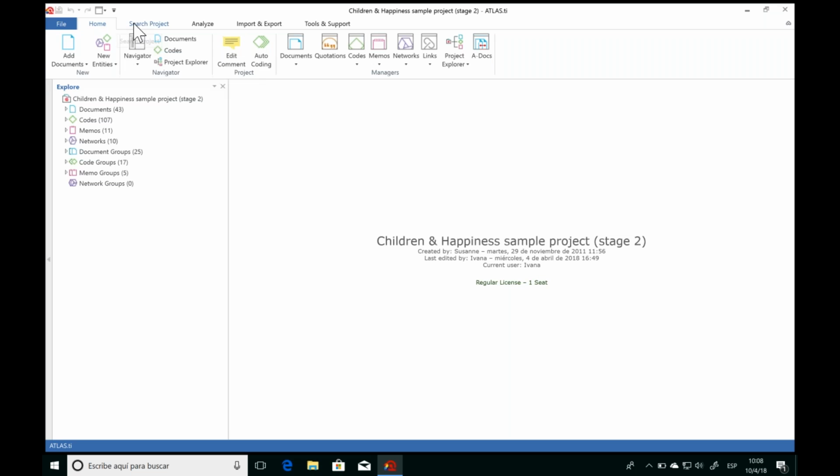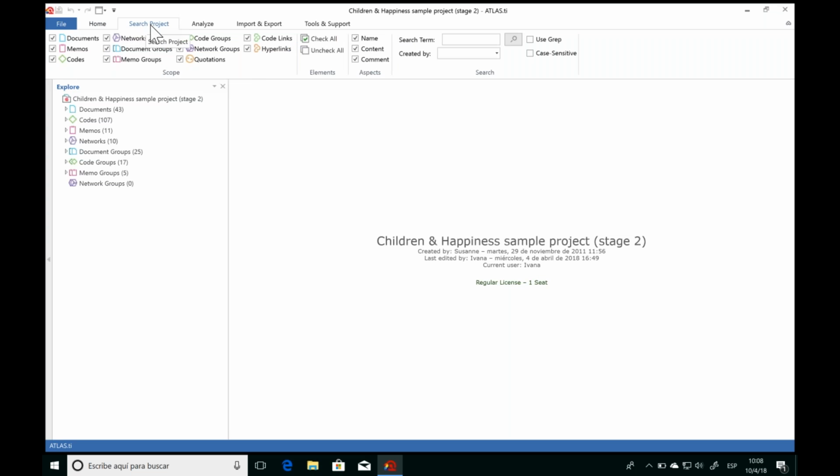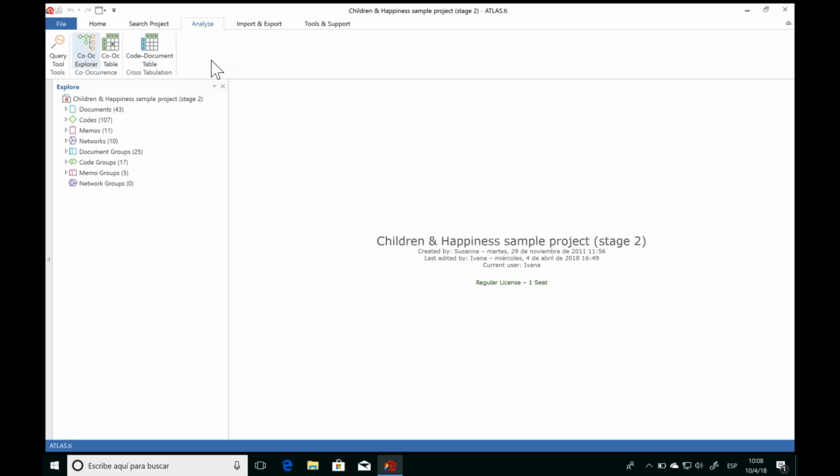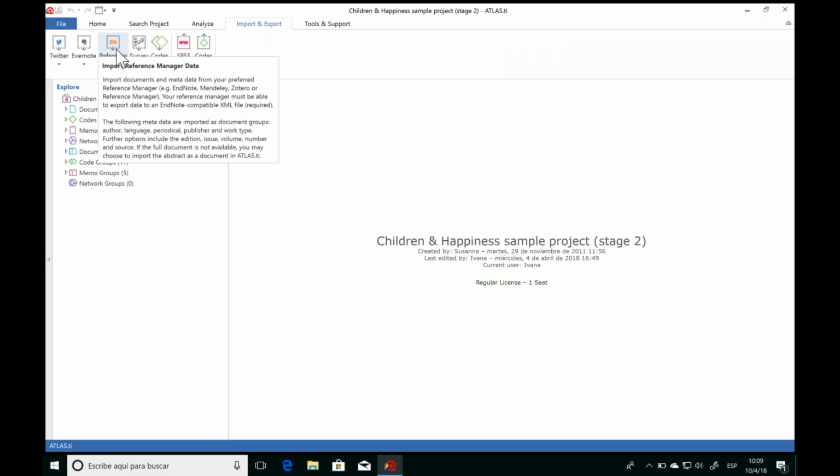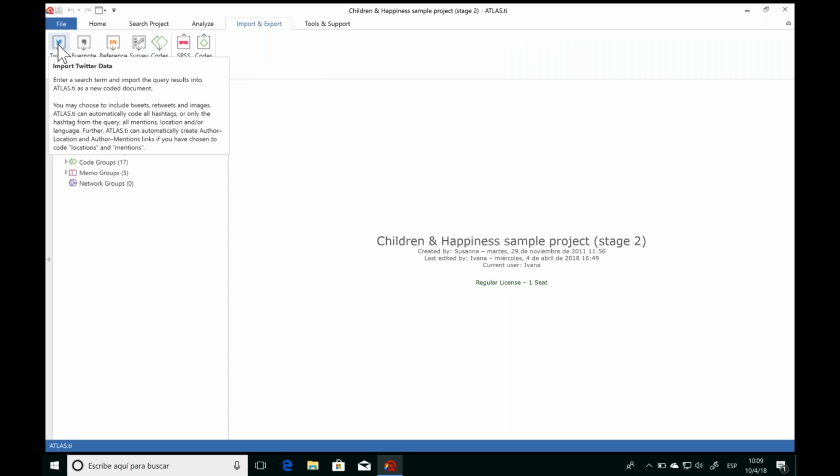Moreover, all of these functions are organized into a series of tabs, so it'll be easier for us to find whatever we're looking for. And finally, if you hover your mouse over any of the buttons, there's always going to be help text that appears. So also, you'll always be able to easily see what exactly each button does.